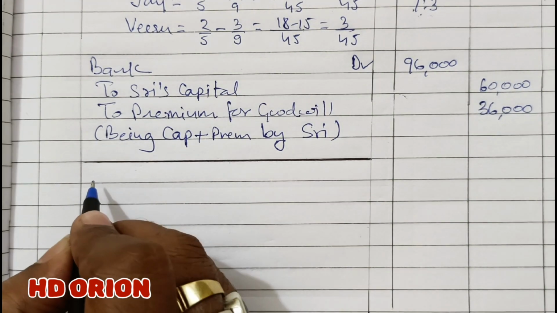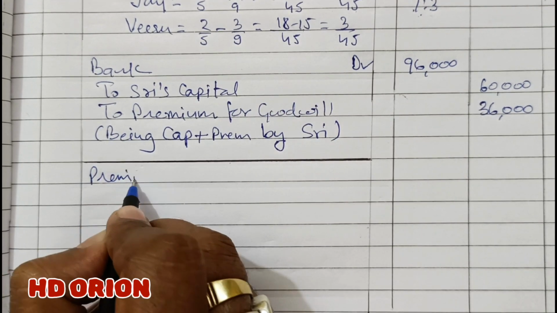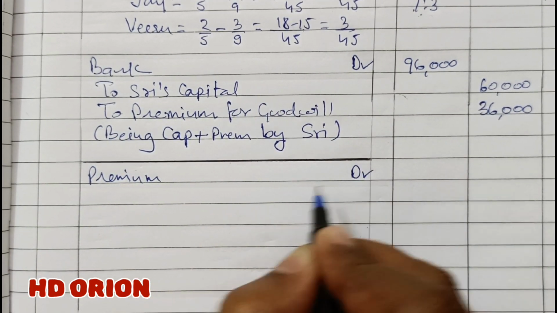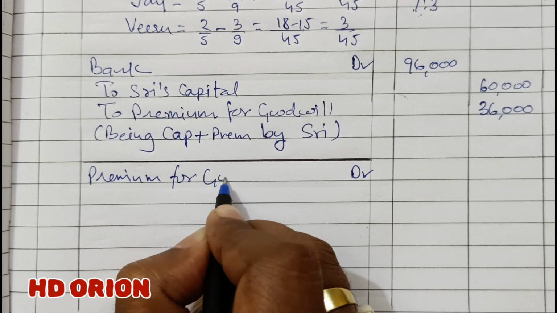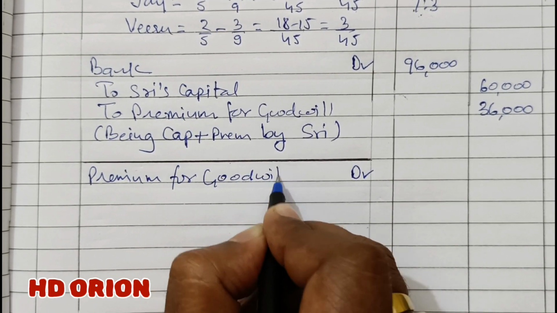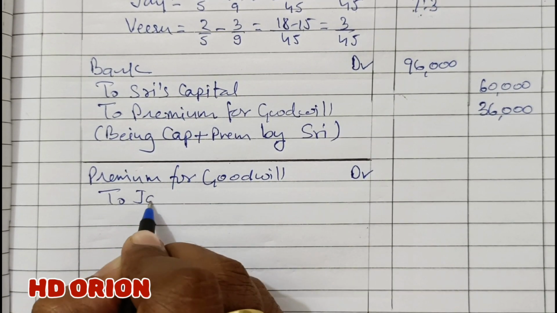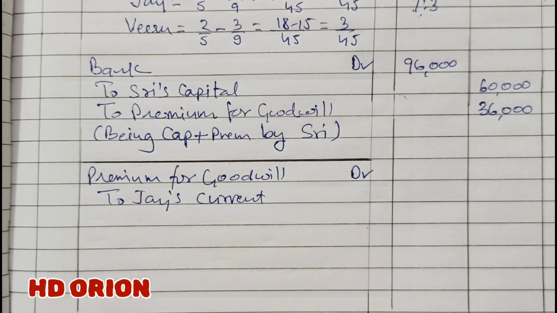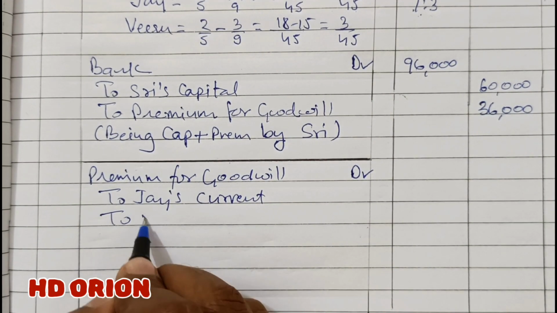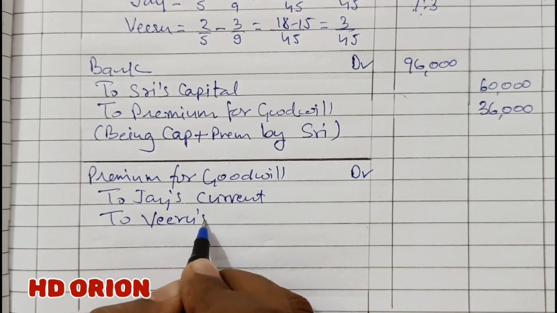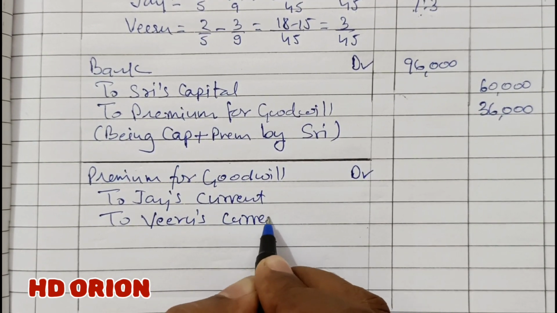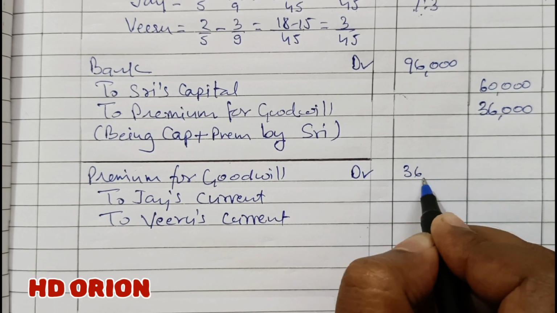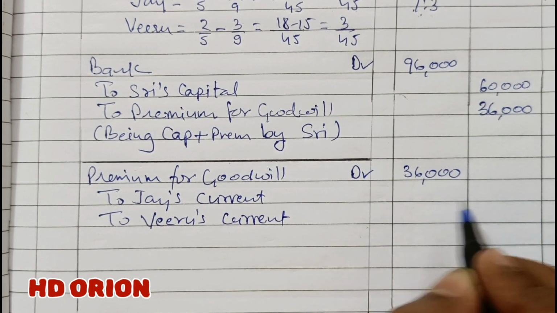Now we will distribute this premium. So premium account debited, premium for goodwill to J current account, because capital account is fixed, and to Viru current account. 36,000 broken in sacrificing ratio.